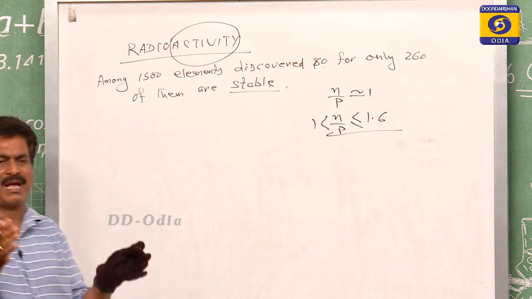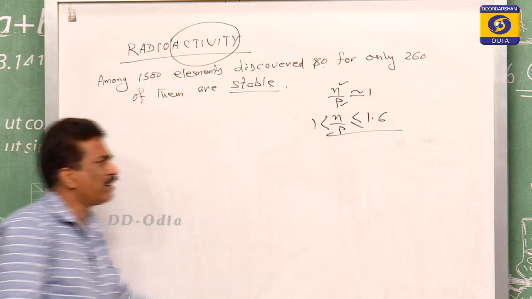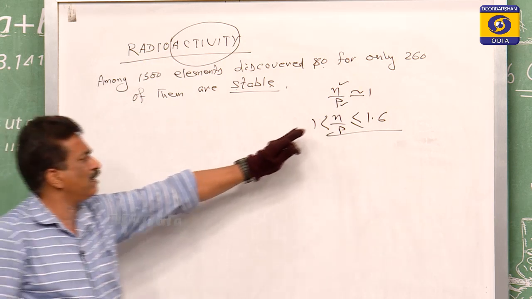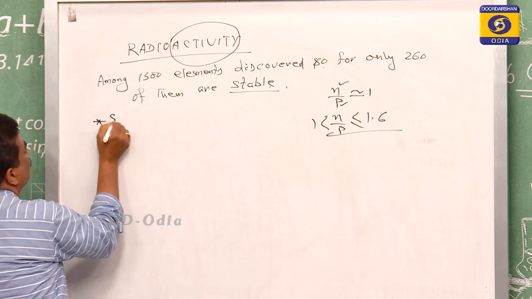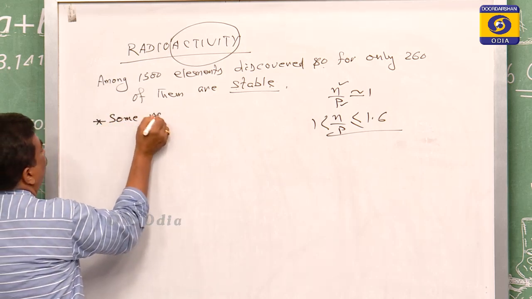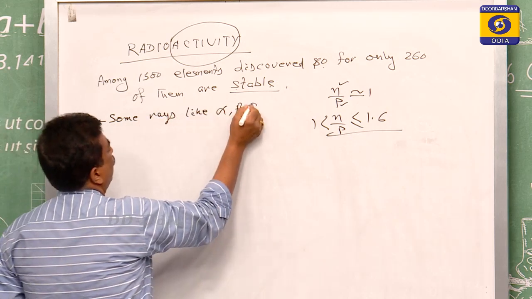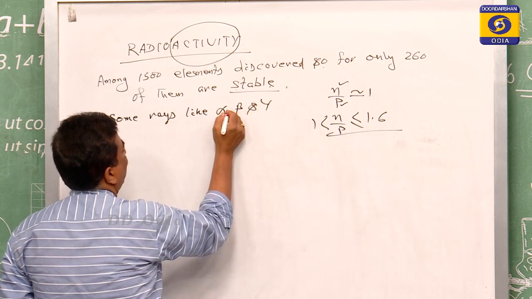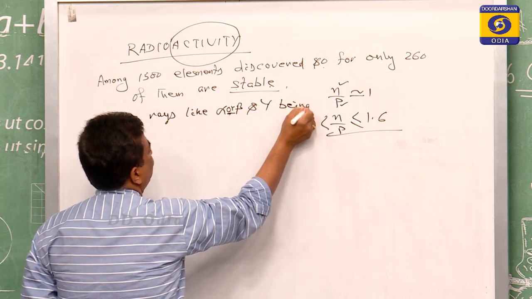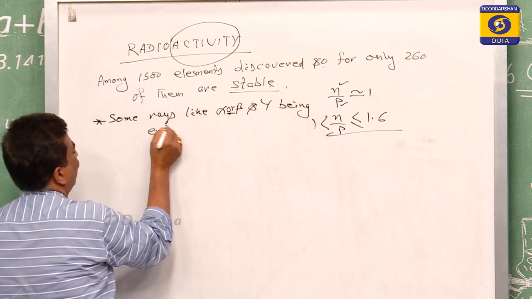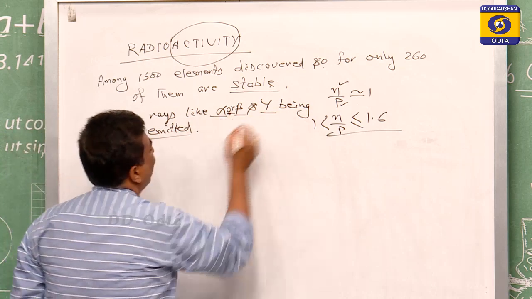When the rest are not stable, it means the n and p ratios do not satisfy those conditions. In that case it is observed that some rays, alpha or beta and gamma, are emitted.